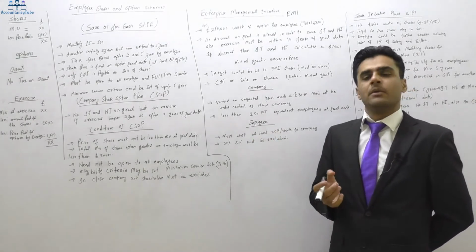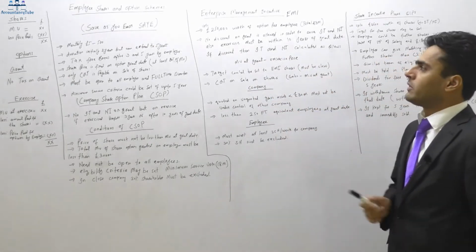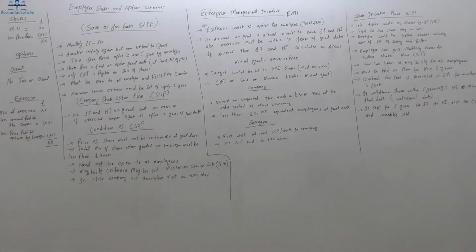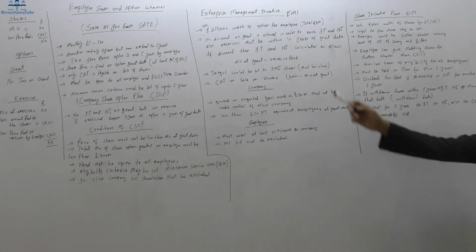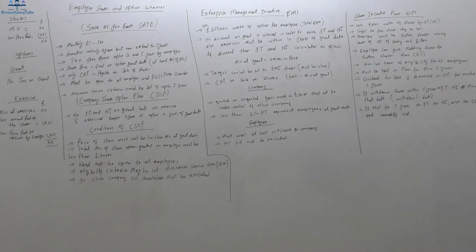So you must attract him by giving a huge salary, but also give some shares as well. So that's what enterprise management incentive is about. It is especially for those management joiners who are already set in good career positions, but are coming to your company, so you must invite them with good offers. Now up to £250,000 worth of options per employee can be given. The total must be less than £3 million.